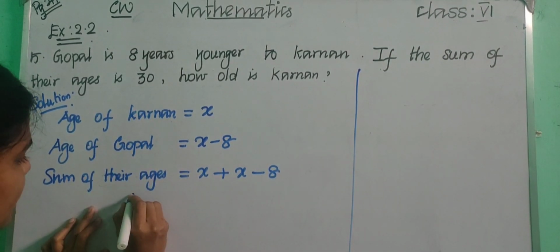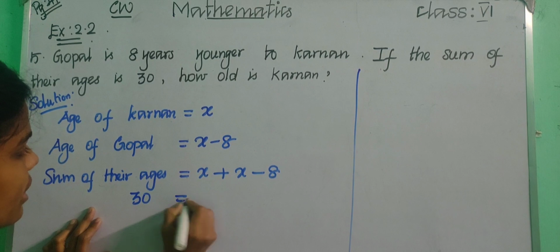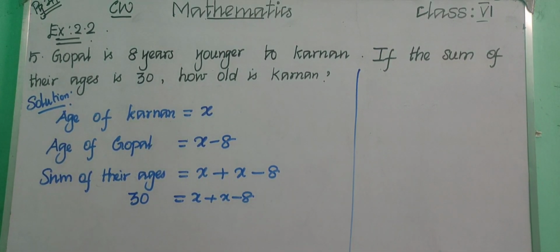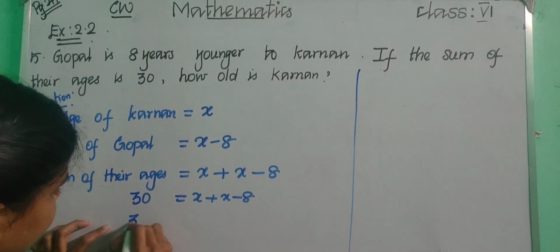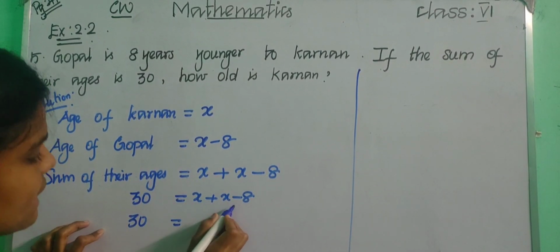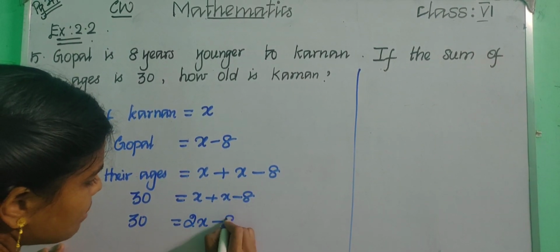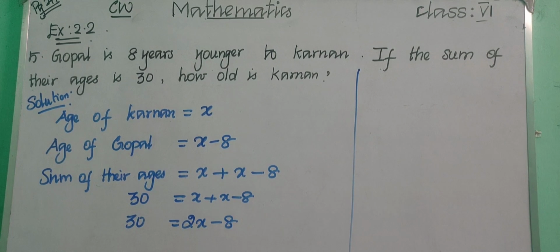So in the next step we can write 30 equals x plus x minus 8. Now x plus x is 2x, so 2x minus 8. Just keep x, that is 2x, on one side, and bring all the constants to the other side.